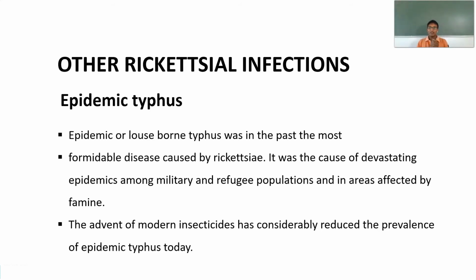This endemic typhus, or louse-borne typhus, was in the past a most formidable disease caused by rickettsia. It mainly caused problems among the military and refugee populations, in areas affected by famine. The modern insecticides which are present nowadays in the market have reduced the prevalence rate because they act effectively on the endemic typhus causing organism.